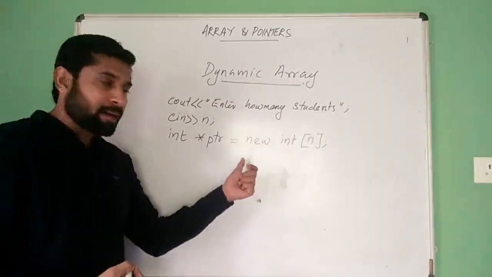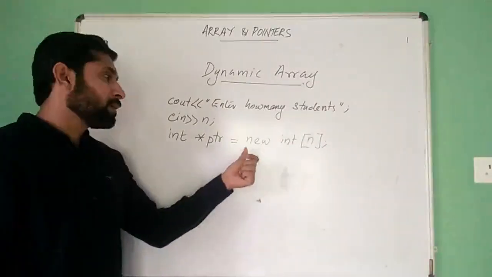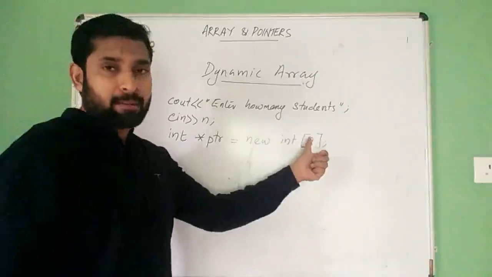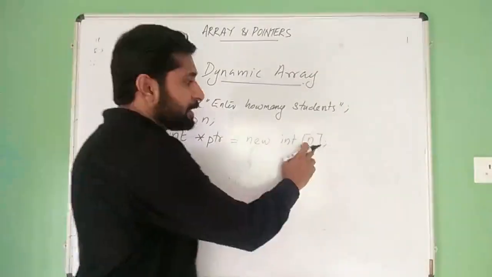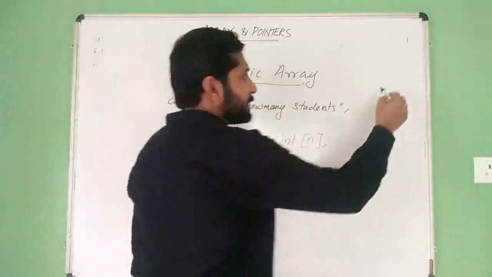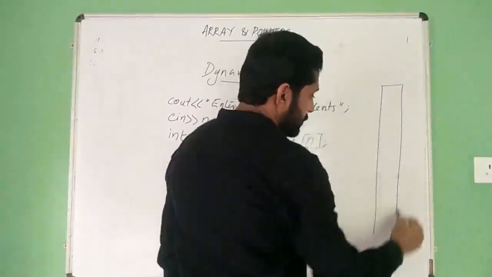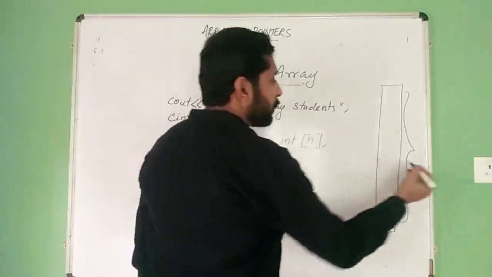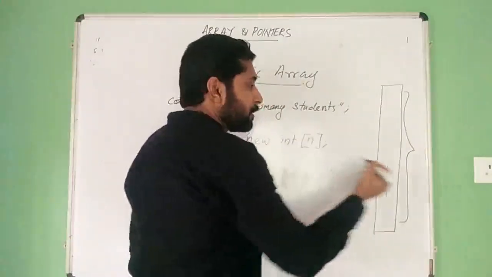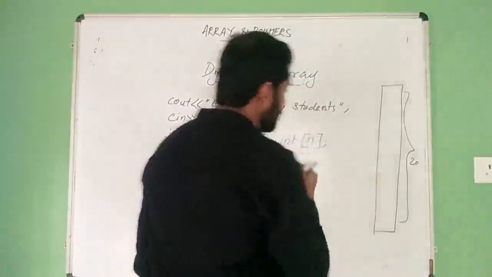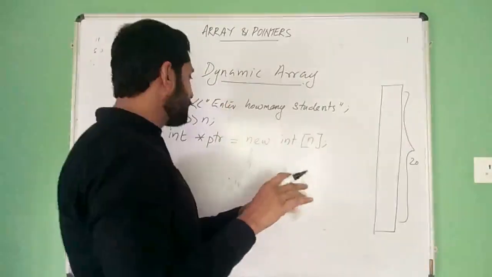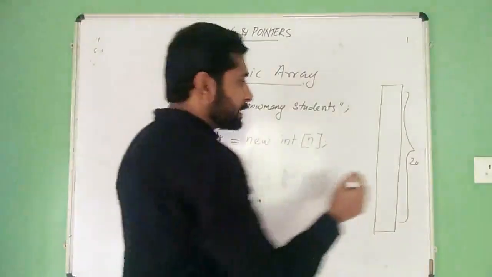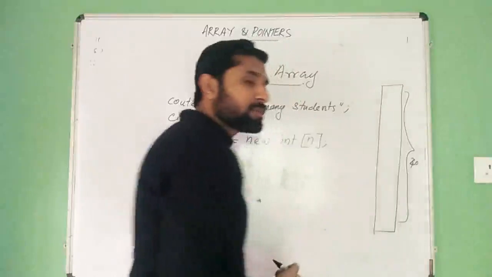This will create an array having size n. If it is 5, it will allocate n into 4, that is 5 into 4, 20 bytes. If we have input 10, it will allocate 40 bytes.